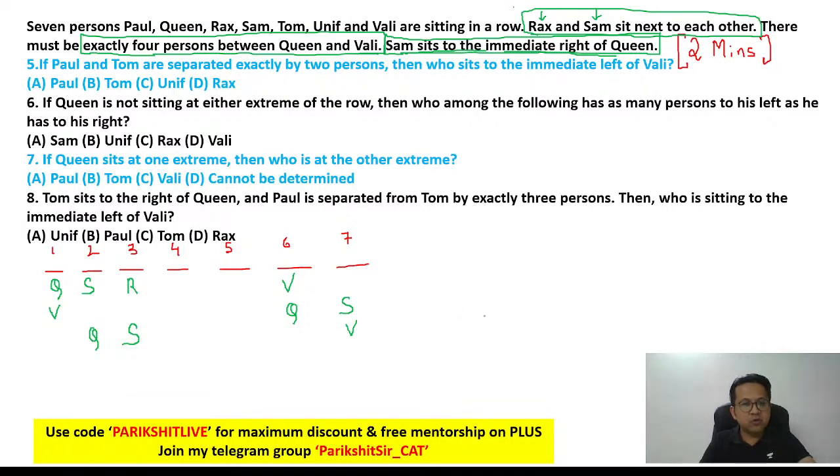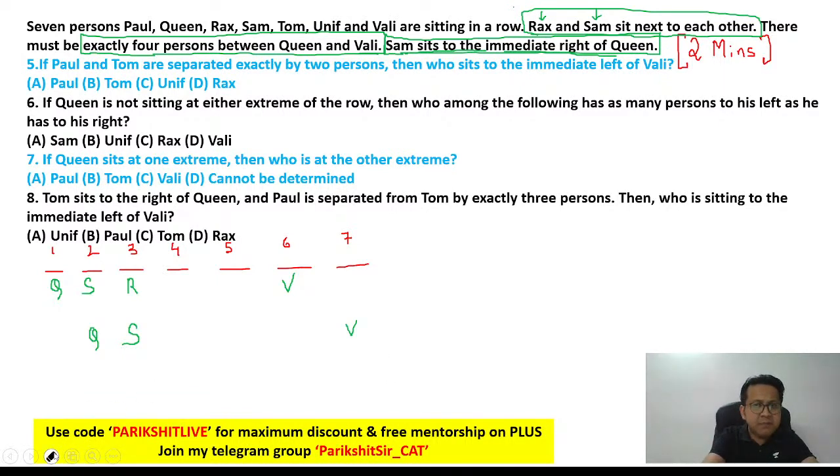What about scenario 2? Scenario 2 is not possible. Why? Because R cannot be next to S in scenario 2. Look at it. There is no place for R to go. Can you see? R cannot be next to S. So immediately I will say scenario 2 is not possible, and you can straight away delete scenario 2. There are now only 2 scenarios: scenario 1 and the last scenario.